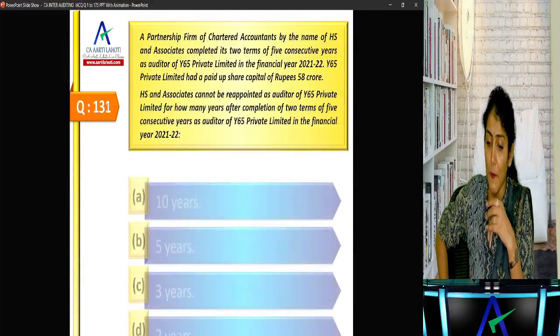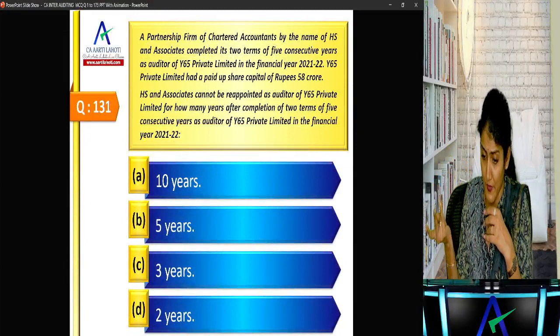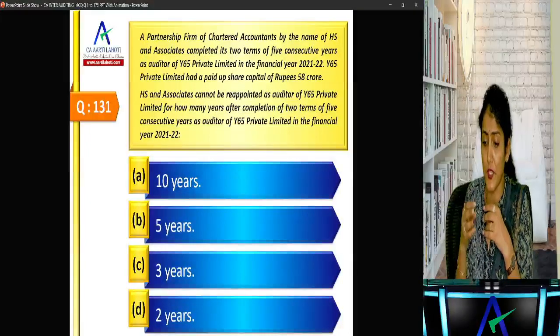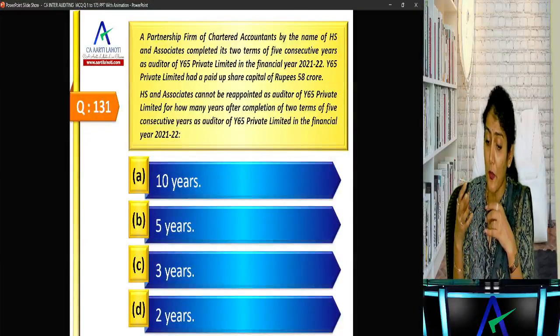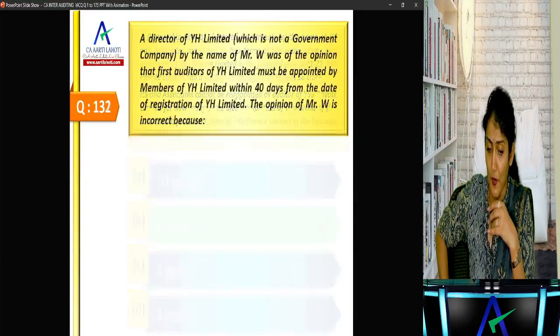Okay. Right. A partnership firm by the name of HS completed its 2 terms of 5 consecutive years for a private company having paid up share capital of 58. Now, HS cannot be appointed as an auditor for how many years? 5 years, right? They cannot be appointed as an auditor.